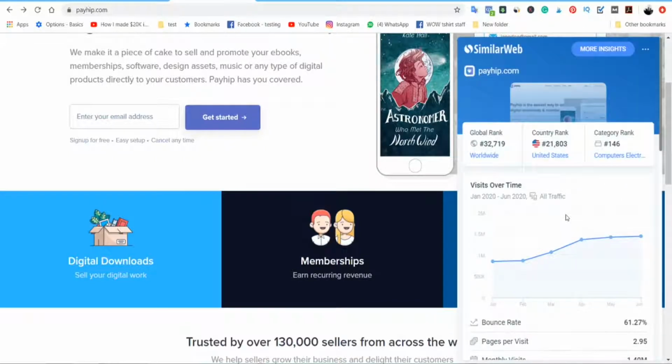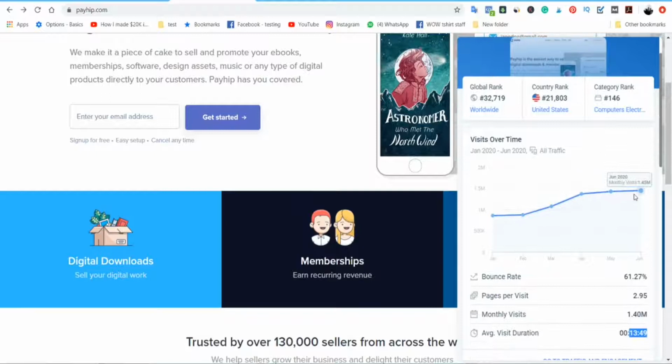Okay, so I just wanted to show you this data because it is very important. Just take a look at the amount of traffic Payhip gets. Just imagine if only 0.0001% out of 1 million visitors per month buy from you, or maybe even smaller than that, you're going to make a lot of money, guys, right?